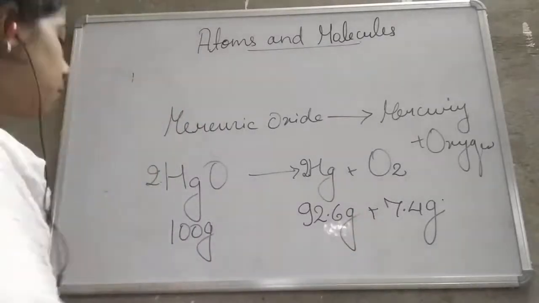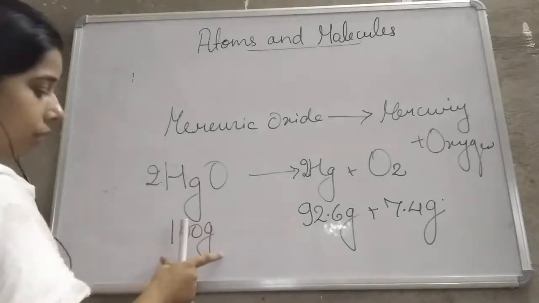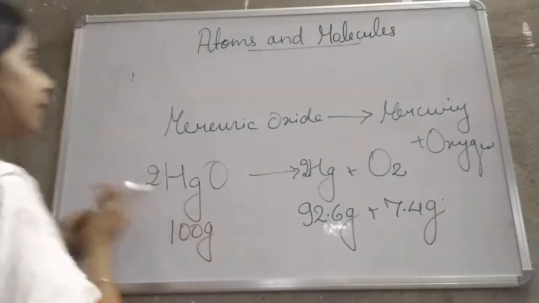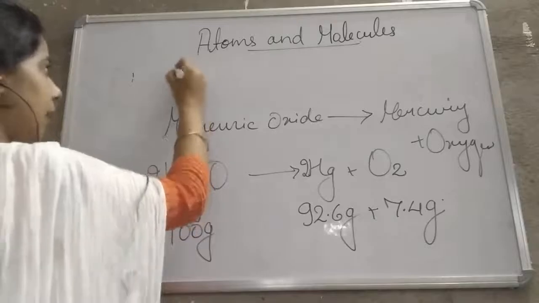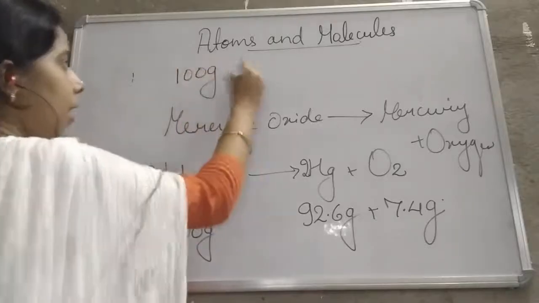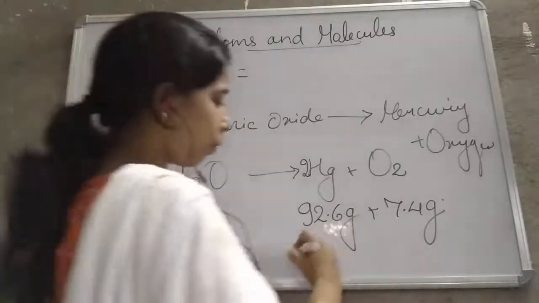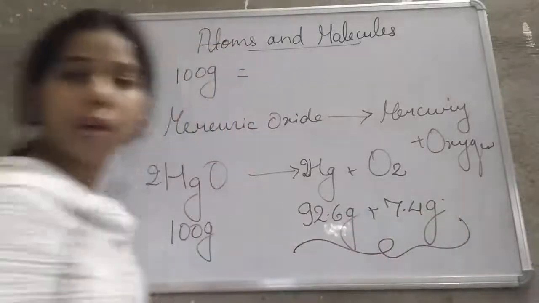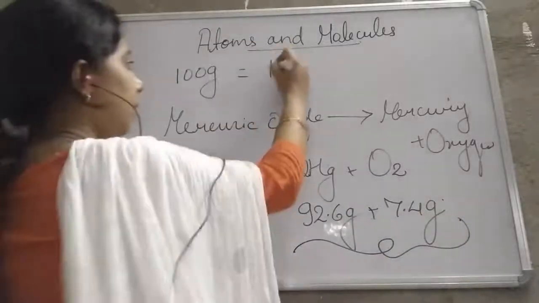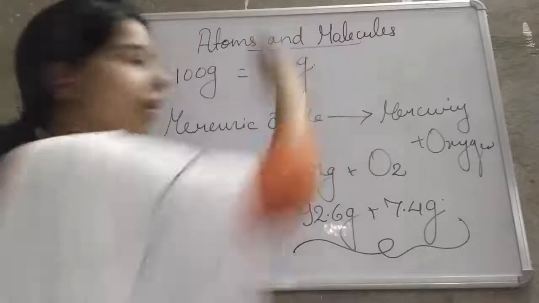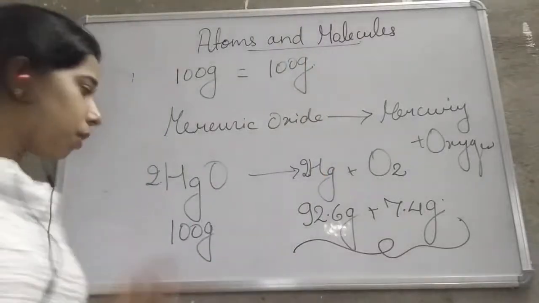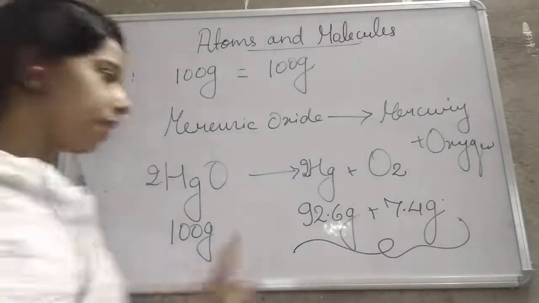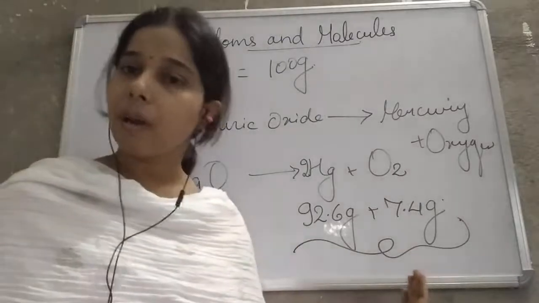So what will we get, students? If you see the total mass of the reactant here, the total mass of the reactant is 100 gram, and what is the total mass of the product? When you add both of them, what will you get? You will get that it is also equal to 100 gram. Okay, so the mass of the reactant is equal to the mass of the product.